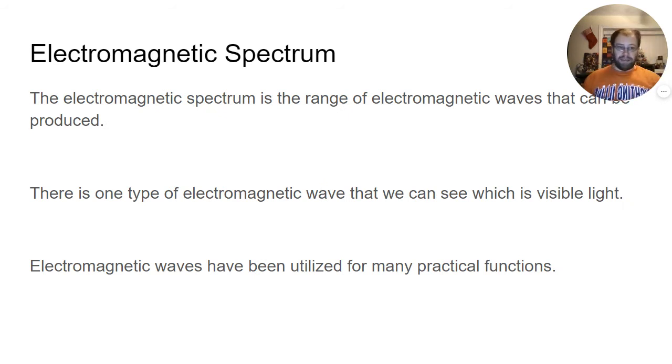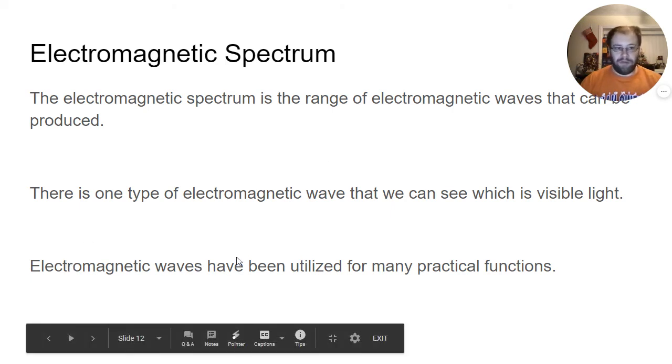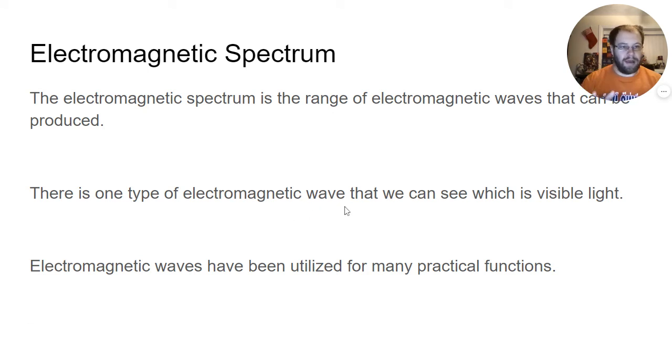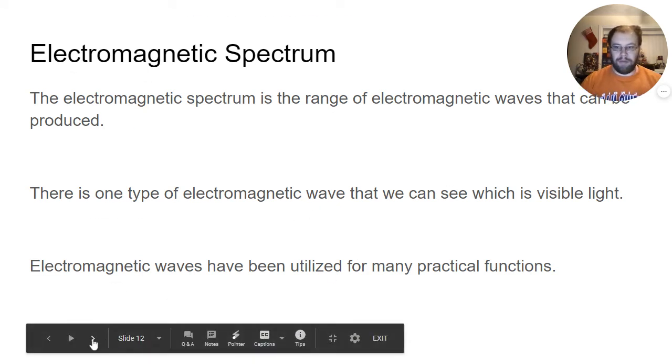Now, because of these waves that are both electric and magnetic, we have what's called the electromagnetic spectrum, because there's a huge range of electromagnetic waves that can be produced by various different things. And there's one type of electromagnetic wave that we can actually see, right? Visible light is an electromagnetic wave, so everything that you can see is being caused by some sort of electromagnetic wave, or an EM wave, as people call it in the shortened way. And electromagnetic waves have also been utilized for all sorts of different things, and you'll see what as we go through here, because I'm going to give you some examples.